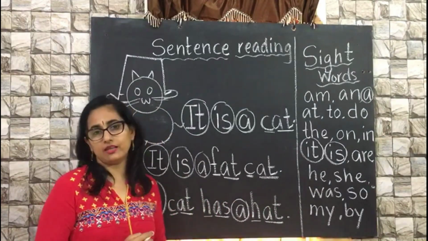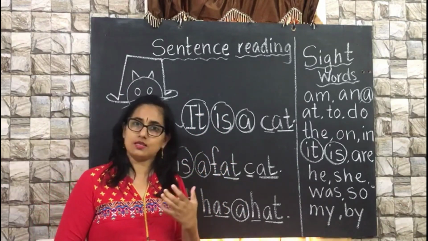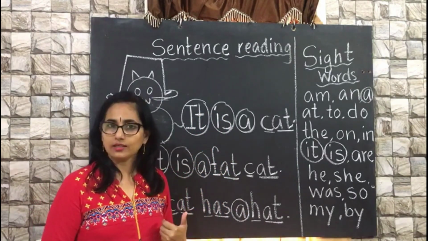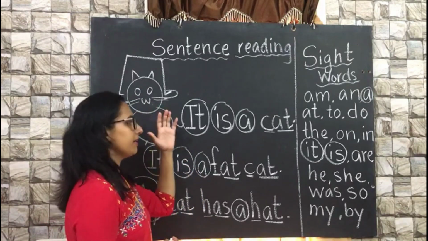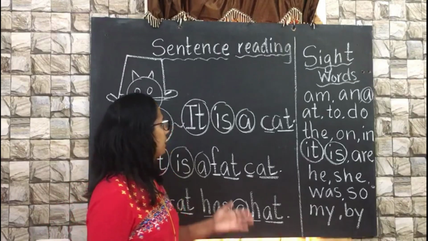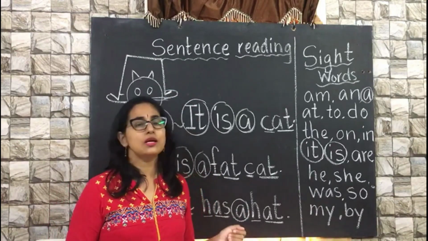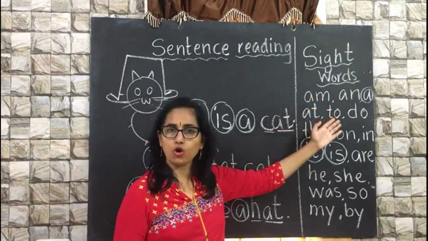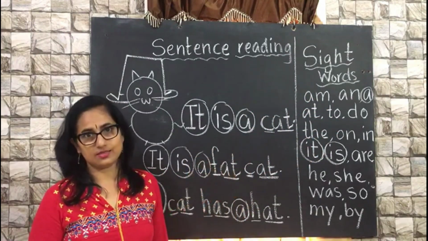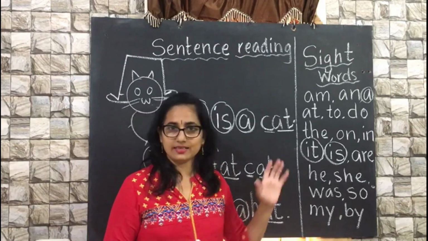The same way, you can also include some more pictures and make your child read as many sentences as possible, so that your child can comprehend the sentences easily. This is just an example to make your child read a sentence. If possible, you can include as many sight words as possible along with these sentences. Hope this video will help you to make your child read a sentence.